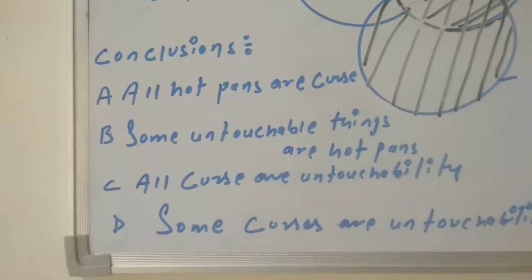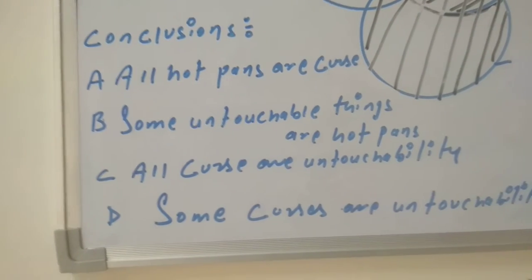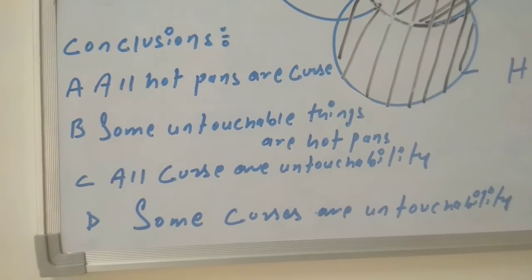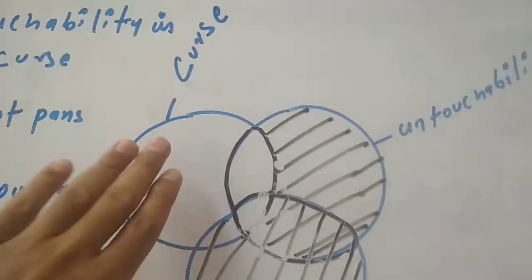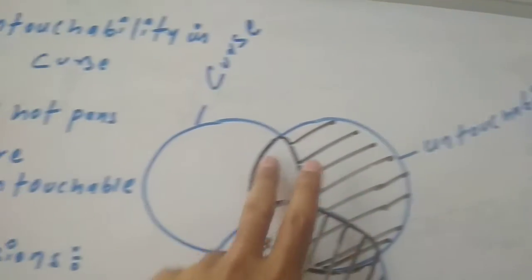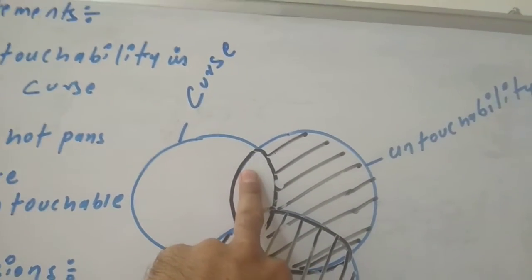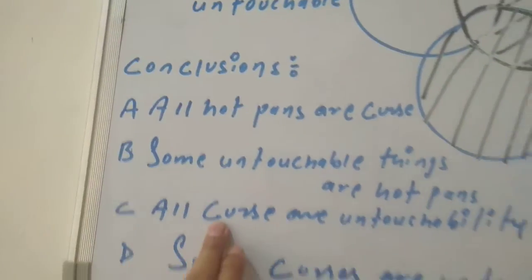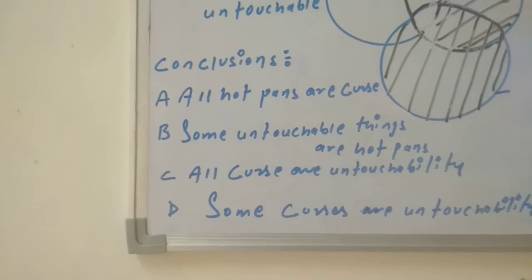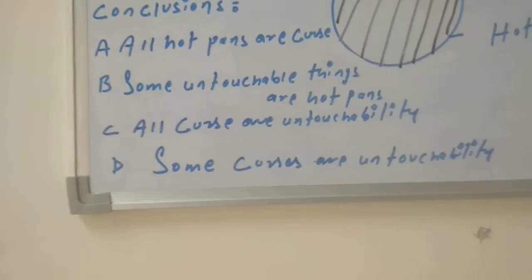Now take the third. All cuts are untouchability. See, all cuts are untouchability. Here, see, cuts already have large portions, so all the cuts cannot be the untouchability, because this portion is only related between the untouchability and cuts. So I cannot go with the third option also. So first and third I cannot go with.